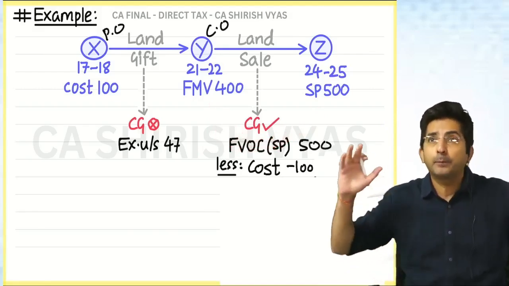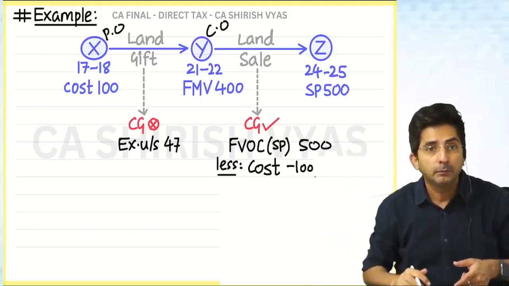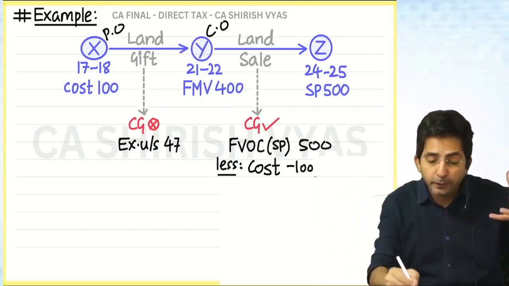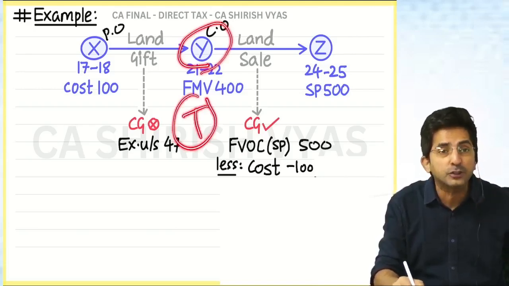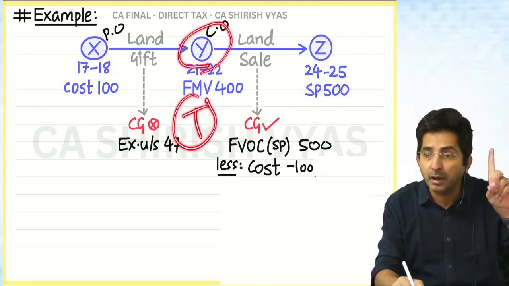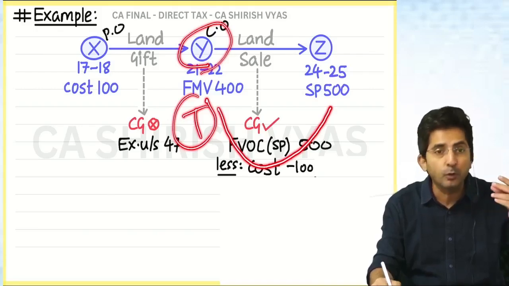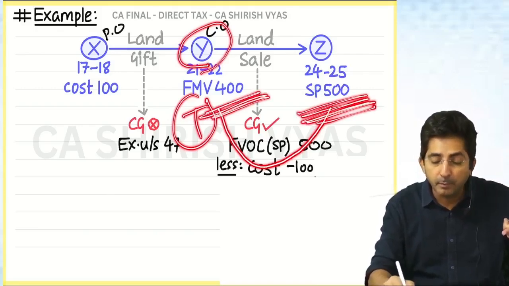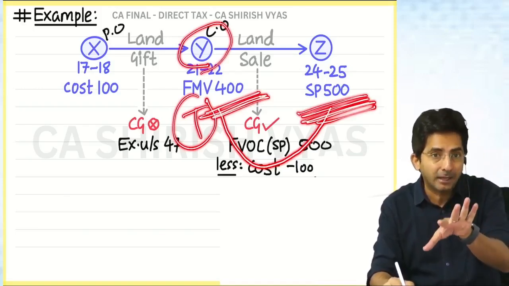49(1) says take it from the previous owner, previous owner, previous owner. Now what does 49(4) say? Beware. If the receiver of the gift has been taxed under EFOS, then don't go to the previous owner. Then only the current owner's cost will be taken as the base. Means you know what will happen? 500 will be FVOC. 400 will become the cost of acquisition, because 400 is already taxed under EFOS.